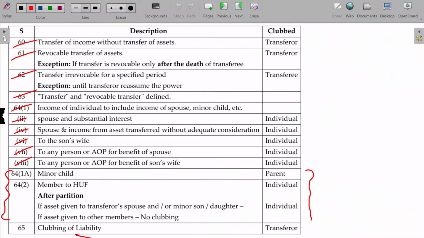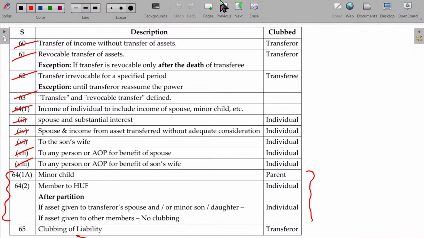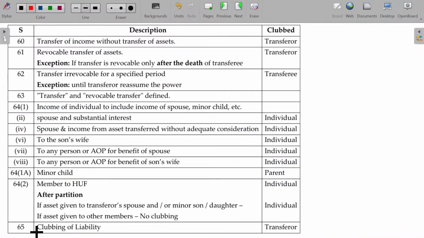So what are the things covered here? See, the entire chapter is falling under only one page. 60, 61, 62, 63. In 64, spouse and substantial interest, most important one, very often we can expect. 4, 6, 7, 8 can be clubbed as a single one. And now we have completed the minor child case. So now we'll be moving on to the last one, 64 class 2, member to HUF.